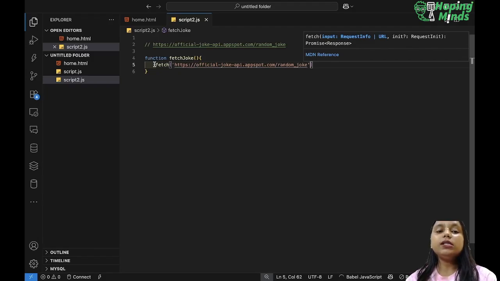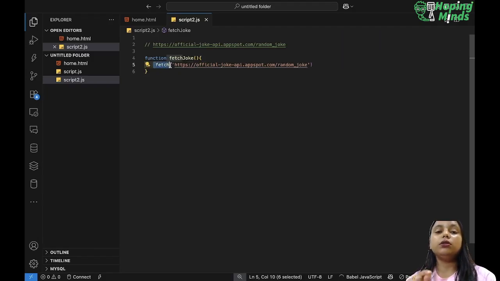Now this fetch method will return a promise. This API will return me a promise which is in JSON format. The API response is always in JSON format, and that is a promise. It returns a promise which contains the data in JSON form.